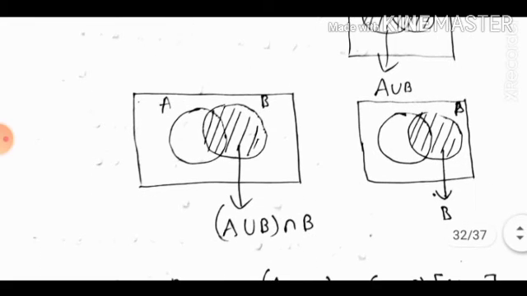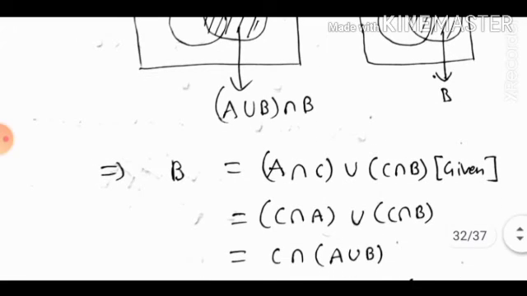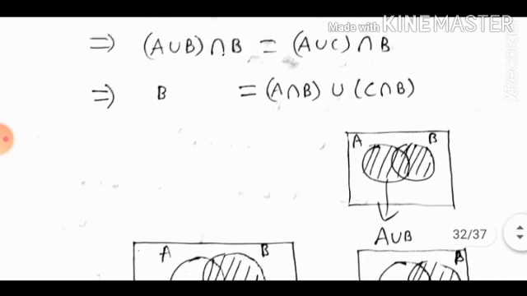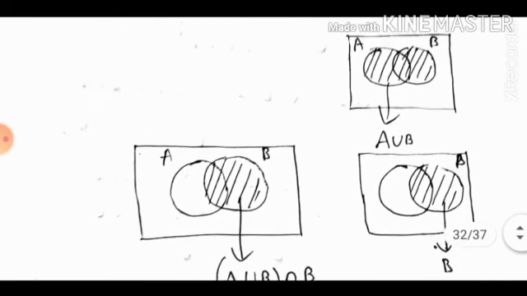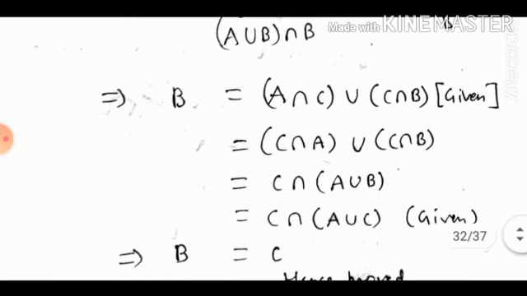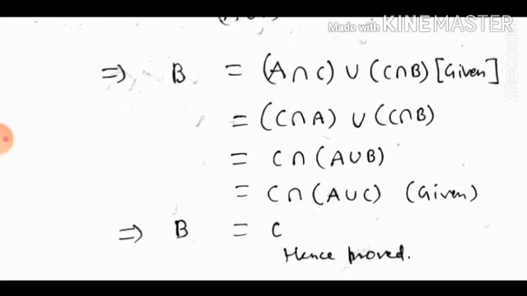See here A union B, here we have B. Now if we take intersection, then we have A union B whole intersection B. Now on LHS it was B and RHS is A intersection B. A intersection B can be written as A intersection C union C intersection B. Now A intersection C is C intersection A union C intersection B. Here we can write C intersection A union B, and A union B is A union C. Now C intersection A union C is C, thus B is equal to C.